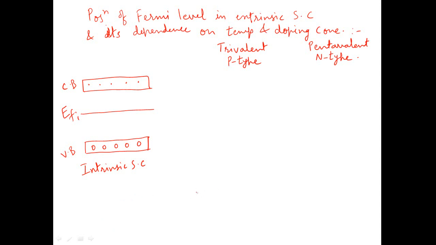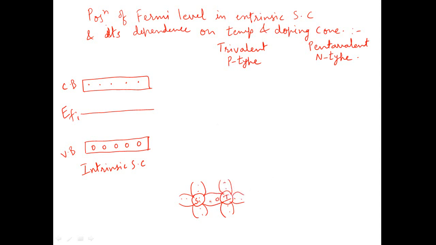So for p-type semiconductor, if I dope this pure silicon structure, which is a covalent bonding structure, with trivalent impurity, such as say indium, then this indium has a valency of 3, so it has 3 valence electrons. These 3 valence electrons will form the covalent bond with the nearby silicon atoms, but one bond will remain incomplete.